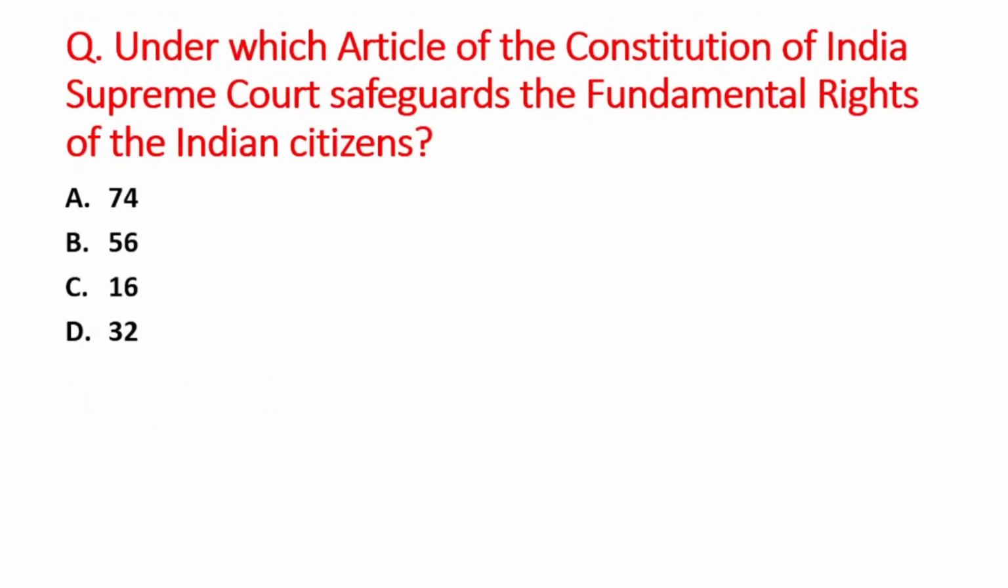Next question is, under which article of the Constitution of India Supreme Court safeguards the fundamental rights of the Indian citizen? A option is 74, B is 56, C option is Article 16, and D option is Article 32. So right answer is option D, that is Article 32.